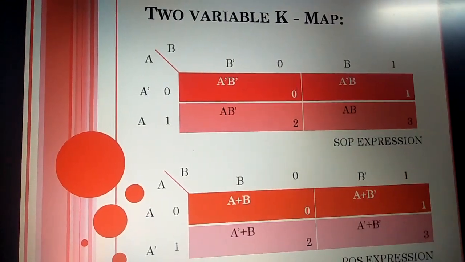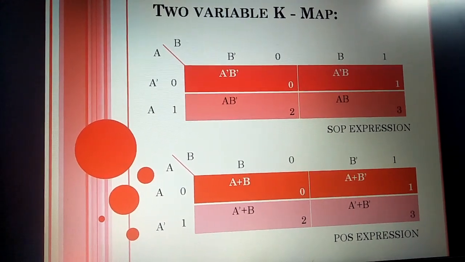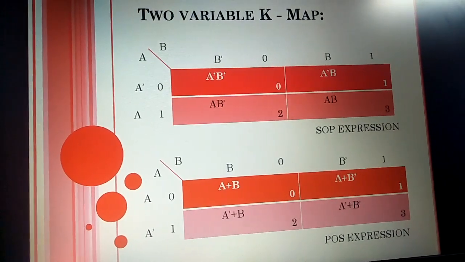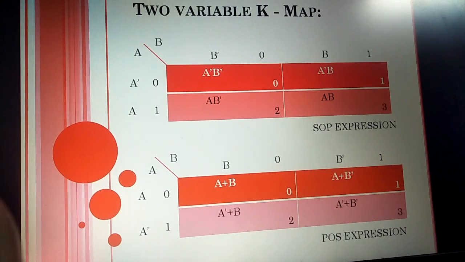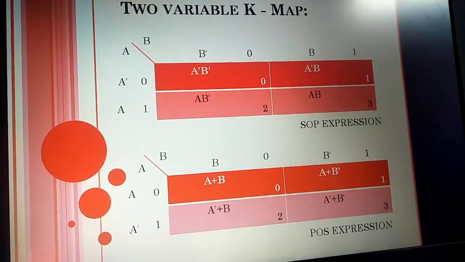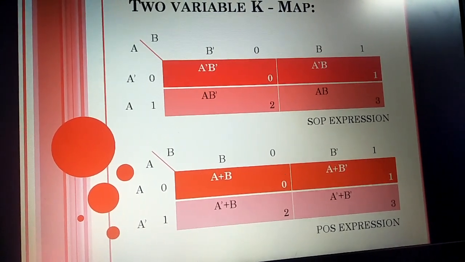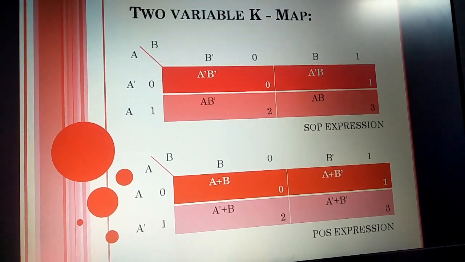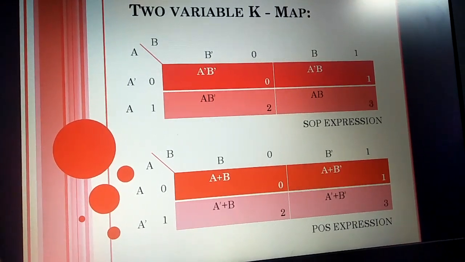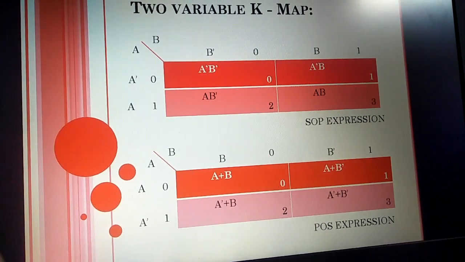Next slide. How are we going to create a two variable K-map? See how we have to create it. In rows we put the first input A, and the second input B we put in columns. If we are creating an SOP expression, a normal variable is not going to be put when we are using 0.